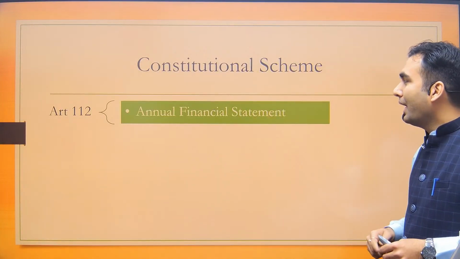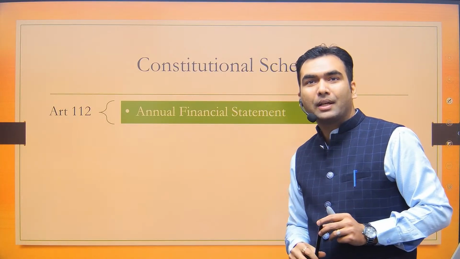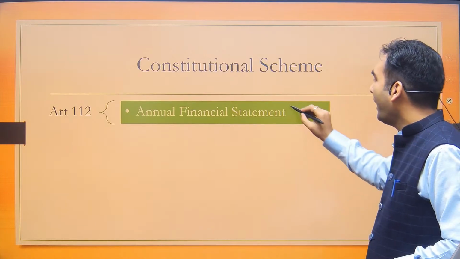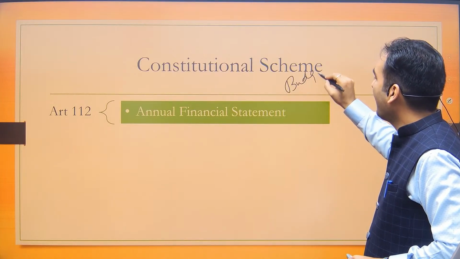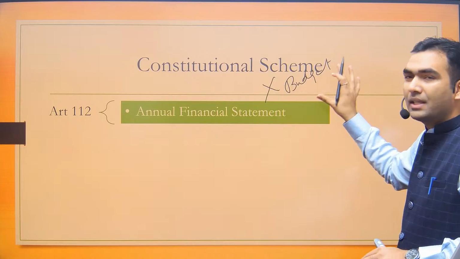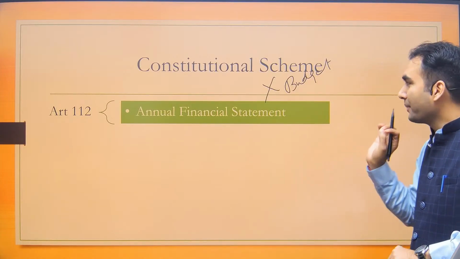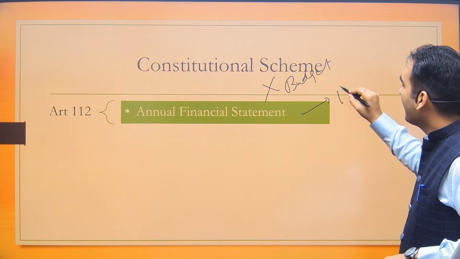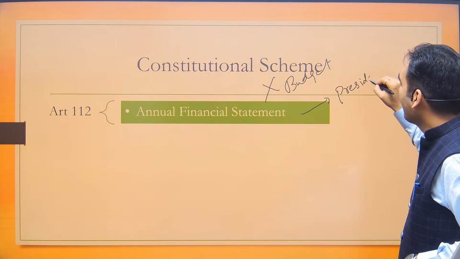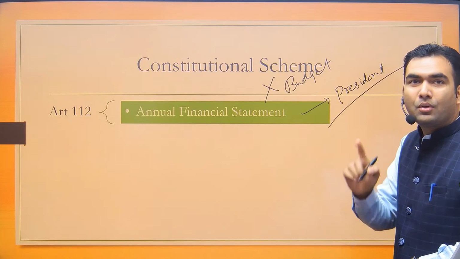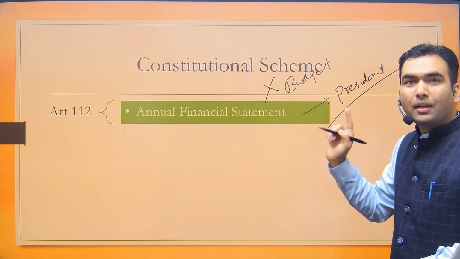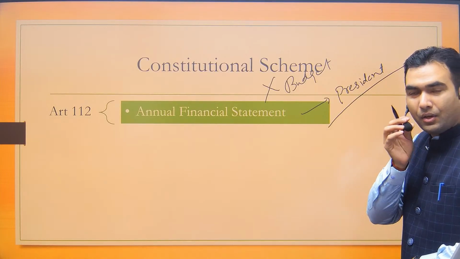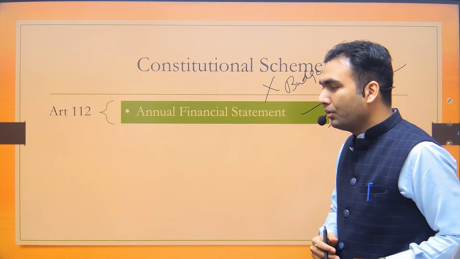In Article 112, we have the annual financial statement, and I was telling you that in this annual financial statement we do not have the name budget. You might have already studied that the word budget is not there in our Constitution. This annual financial statement is to be presented by the President of India. So the word finance minister is also not mentioned anywhere in our Constitution. These are certain things you need to be aware of.